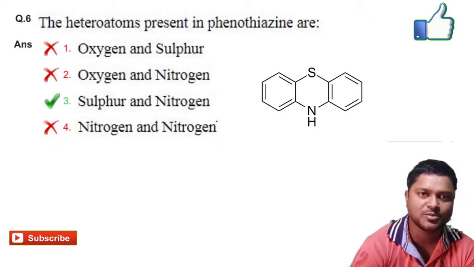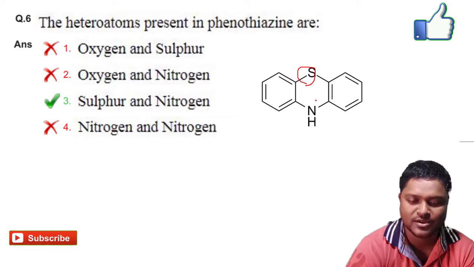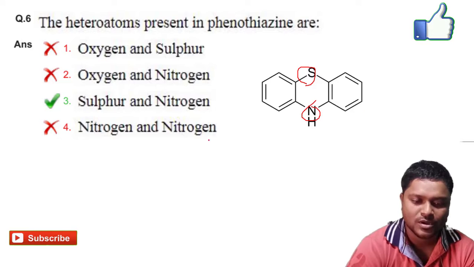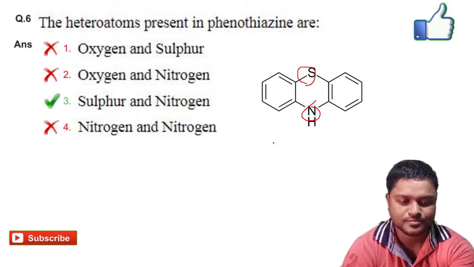Next we will go for question number 6, the heteroatom present in phenothiazine. There are two heteroatoms present, one is sulfur and another one is nitrogen in the aromatic compound. Sulfur means it is thio and nitrogen means it is azo. So phenothiazine contains sulfur and nitrogen heteroatoms. The option C is the right answer.